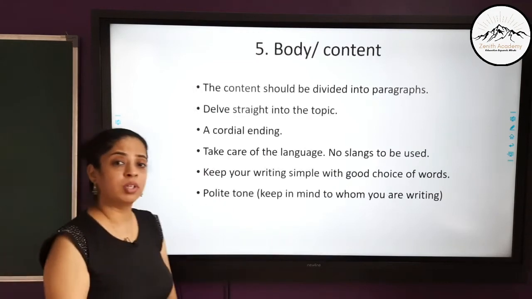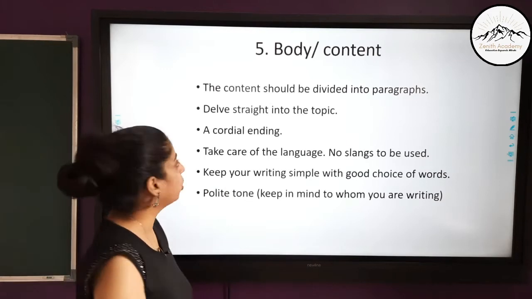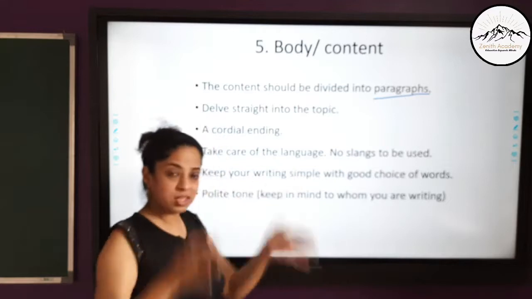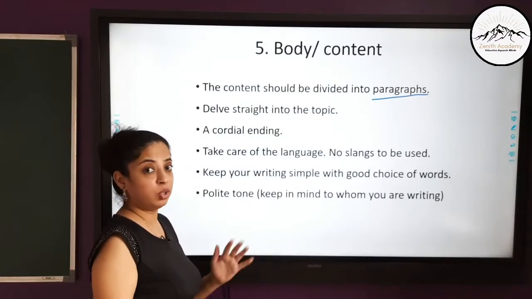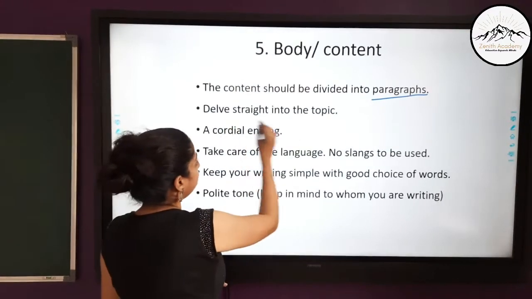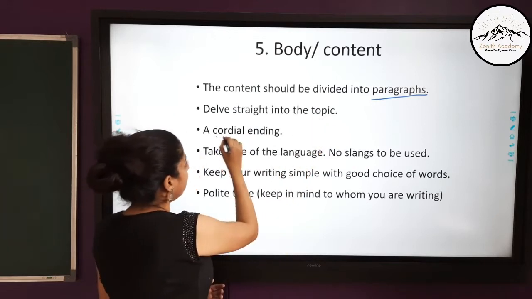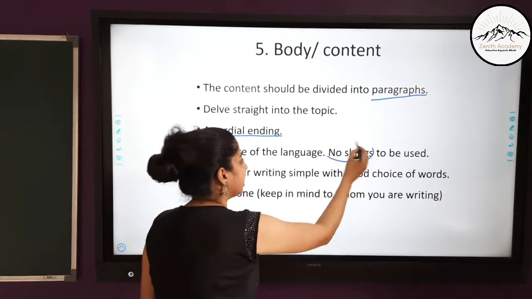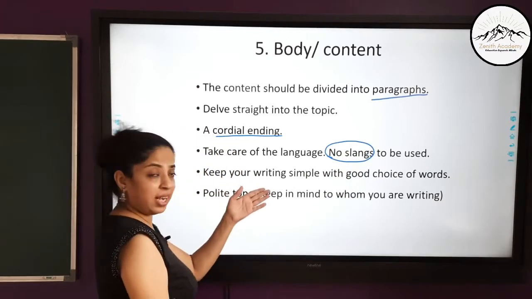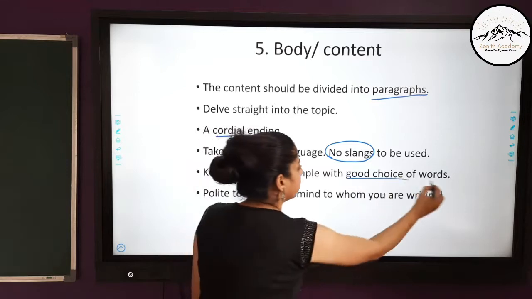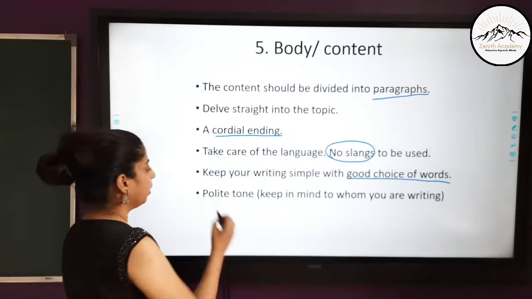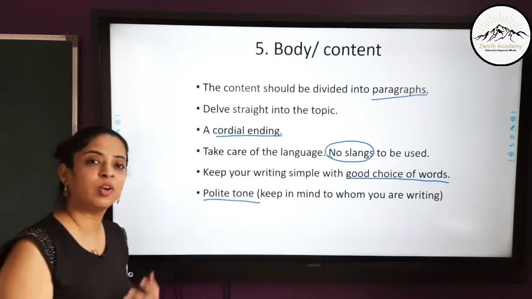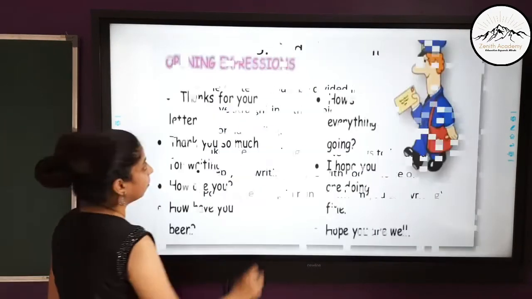Now let's talk about the body or content, which is a very important part. The content should be divided into paragraphs. You should not write in one single paragraph. The content has to be divided into paragraphs and you have to delve straight into the topic. The ending has to be cordial. You have to take care of the language. Do not use any slang. Keep your writing simple with a good choice of words. So vocabulary should be very good and the tone has to be polite, because you are talking to someone who is very close to you. You should not hurt them.